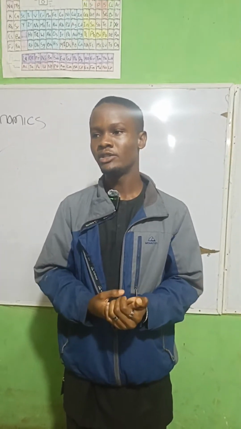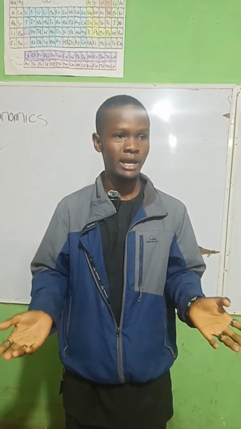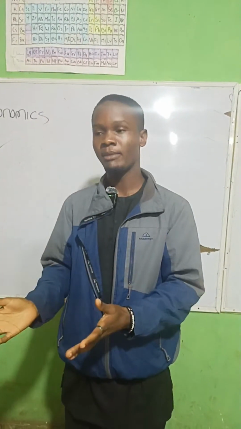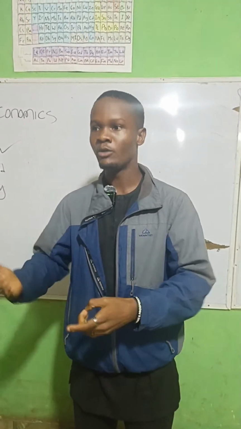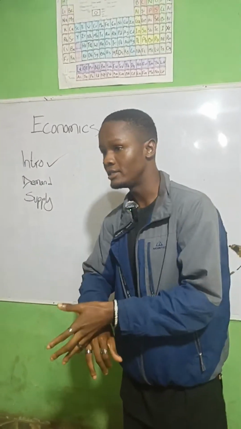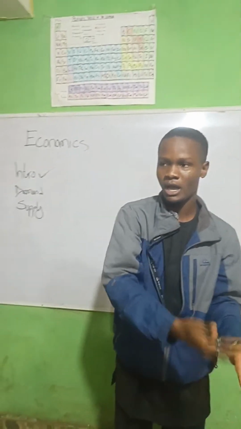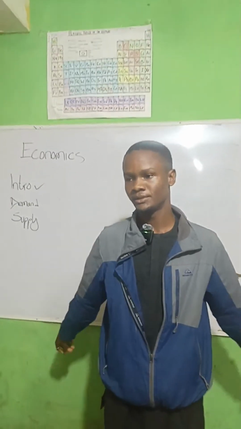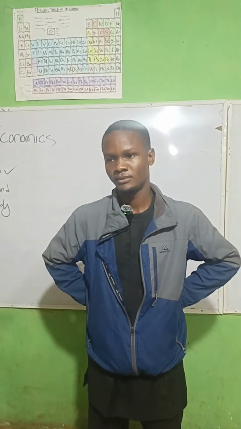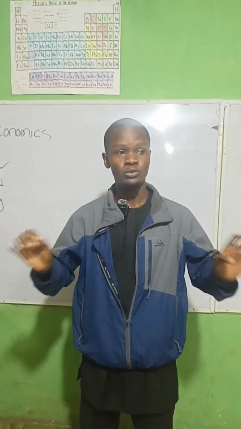So now for a demand to be referred to as a demand, it has to be backed by the willingness of the consumer. What do I mean by the willingness? Like, okay, as a consumer, I want to get this thing. That is the willingness. And it also has to be backed by the ability to pay. Okay, I want this thing and I also have the money to get this thing. So it is backed by the willingness and the ability to pay, and it has to be within a time frame. Then that gives us the whole within a period of time. Are we together? Yes. Then now what is the definition of demand? Demand is the total quantity of goods and services that consumers are willing and able to purchase at a particular period of time. Then now we've addressed the whole definition of demand, yeah?